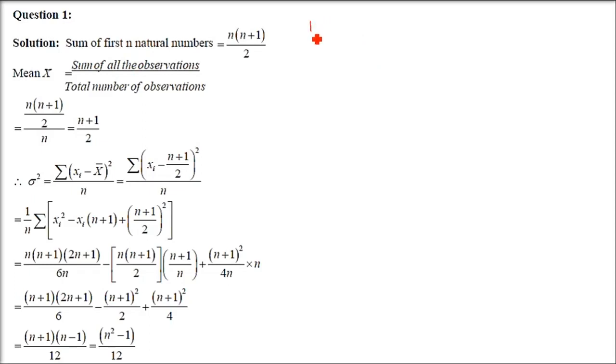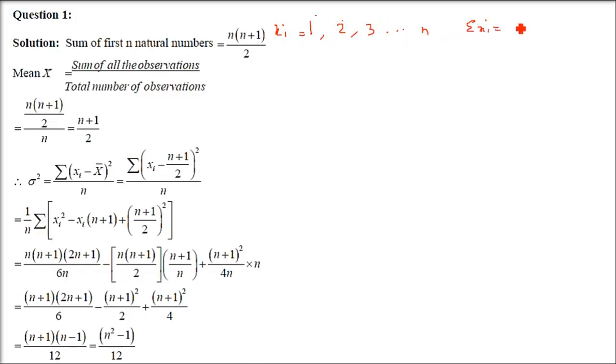Natural numbers are what? These are counting numbers. From 1, 2, 3, it starts from 1 and goes up to infinity. Since we are talking about n numbers, so 1, 2, 3, like this up to n. Now the first thing, in order to solve this type of question, we need to have prior knowledge of this. For example, this is an arithmetic progression. We are calling it xi, that is x1 till xn.